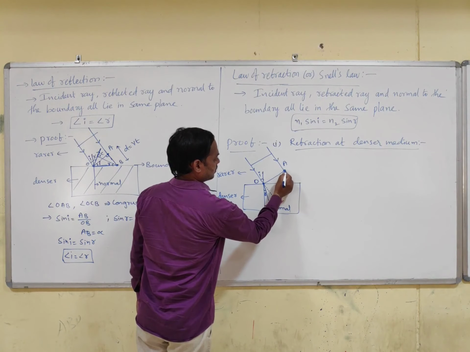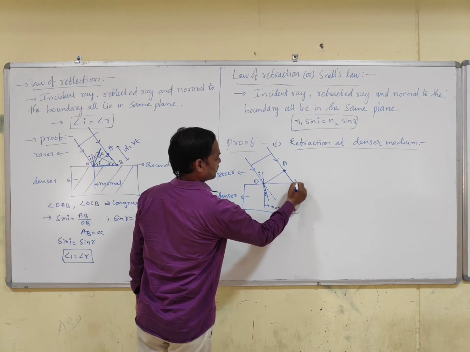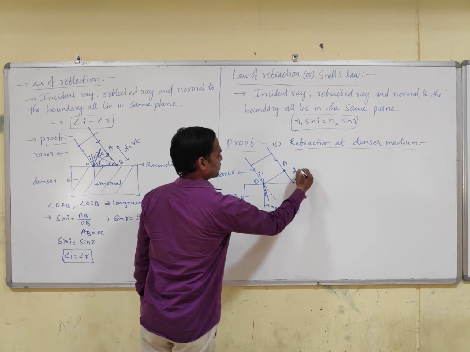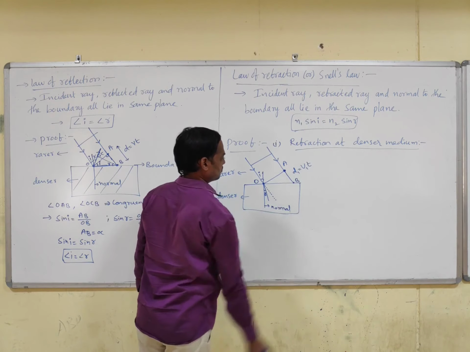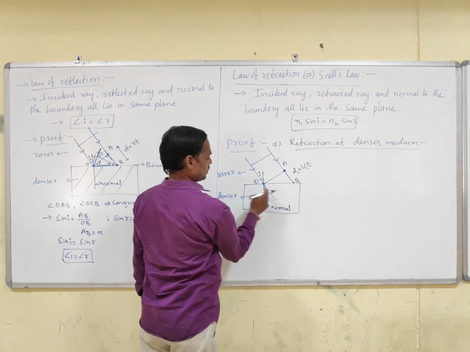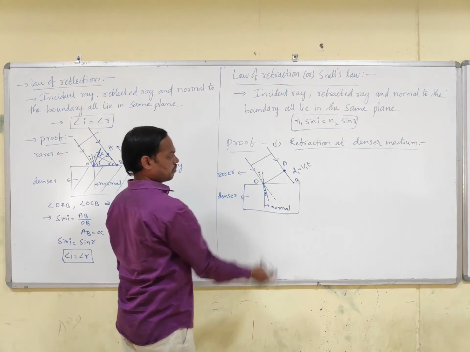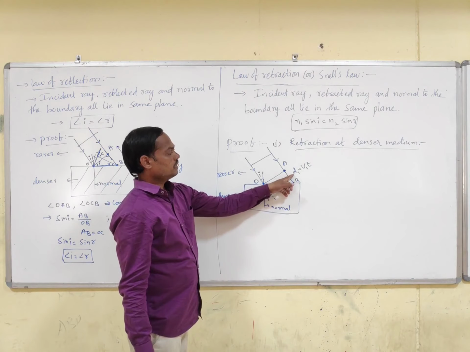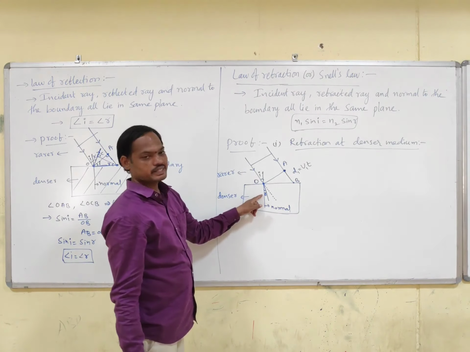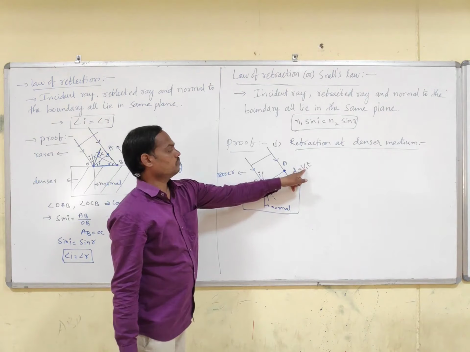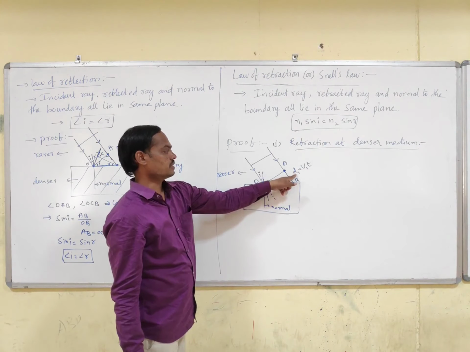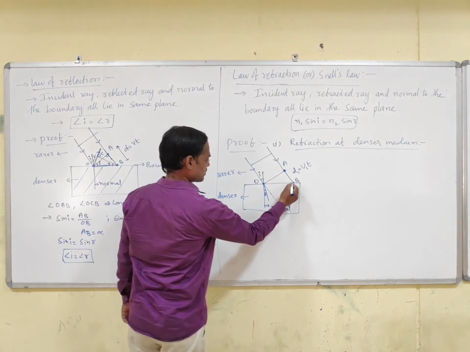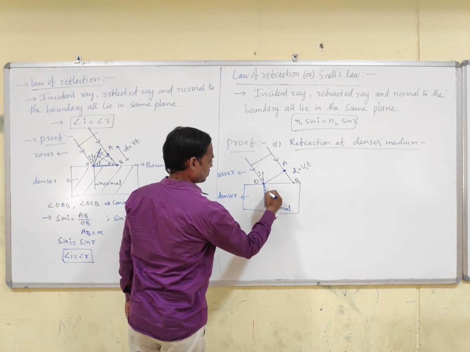When the light ray passes from A to B in the rarer medium, it travels a distance of V1 into T. Within this same time, it also travels some distance in the denser medium, but this distance is smaller than the distance traveled in the rarer medium, because in the denser medium speed is low. As V is low, D will be less. So let us draw this first. Let us draw the perpendicular.